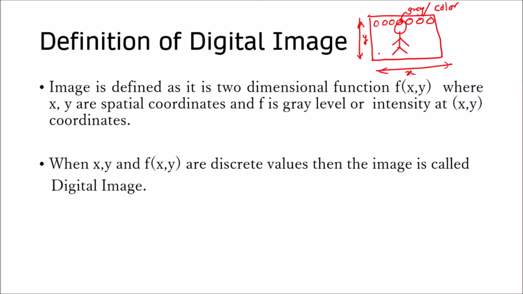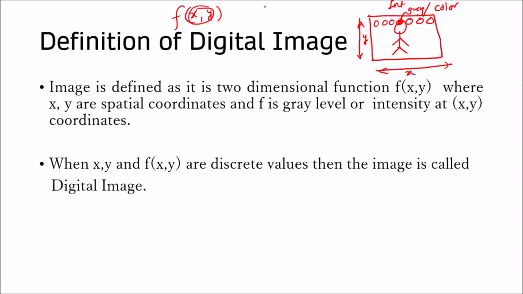Hence there are two spatial coordinates x and y, and at every pixel there is some gray level or gray value, which is called intensity. Hence the image becomes the function f of x, y, where x, y is the coordinate of the pixel and f of x, y is the gray level at that location.